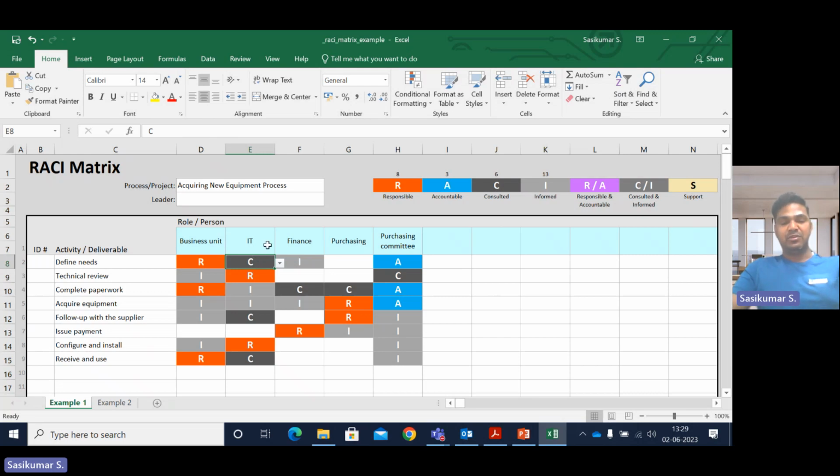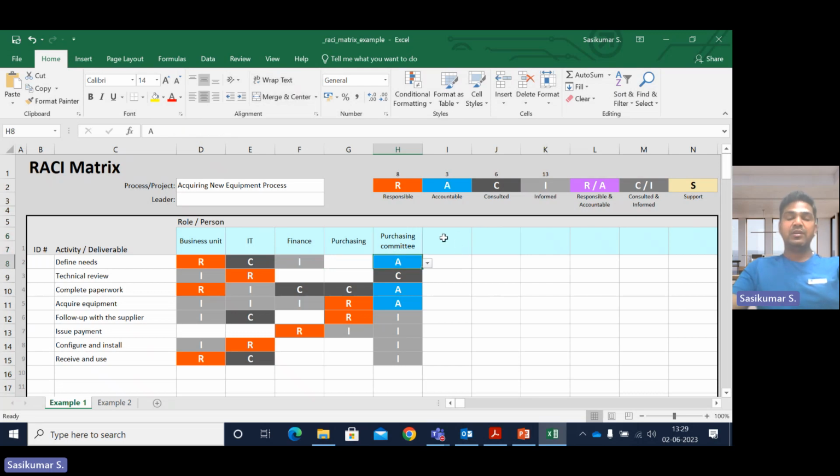So the business unit is responsible to define what needs they have, IT is a consultant, and finance is the informed person. Finance must know the budget, the amount we are going to spend. They must know all that.